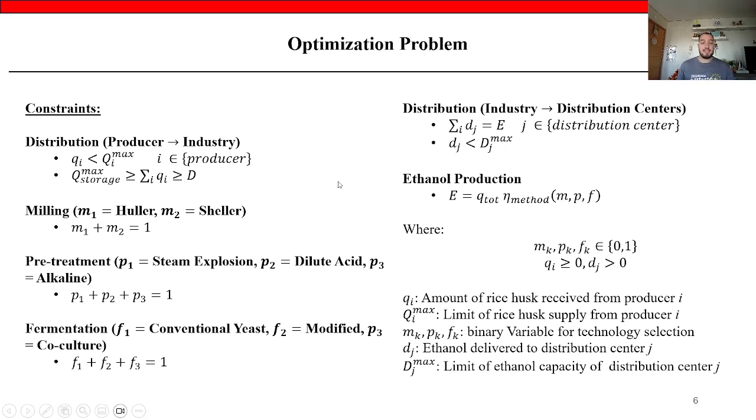Lastly, I proposed some constraints related to the limit of rice husk supply from producer i, the limit of ethanol capacity of distribution center j, and we have to select one of the options of milling, pretreatment, and fermentation steps, as symbolized by these binary variables. I would solve this problem using the BARON solver in GAMS.